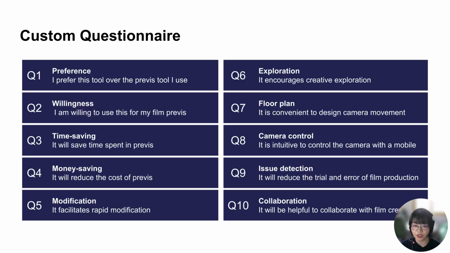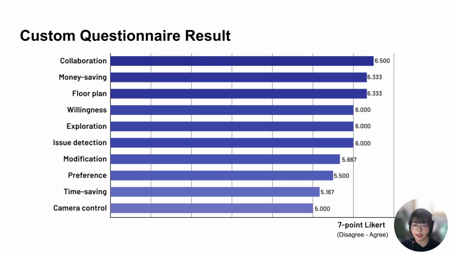The custom questionnaire included the following 10 questions, ranging from general preference to specific feature evaluation, like floor plan and camera control. This stacked bar graph shows the average score for each question.